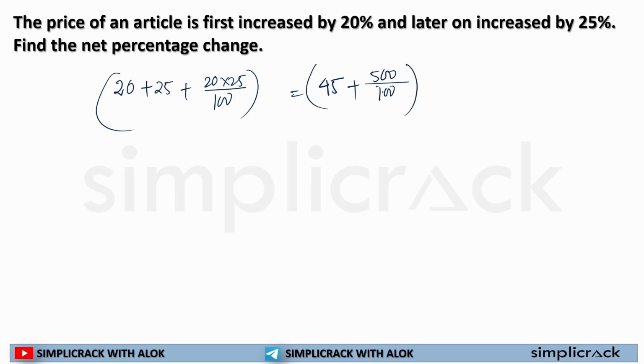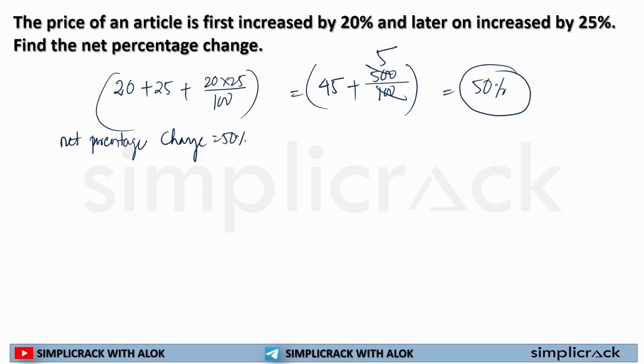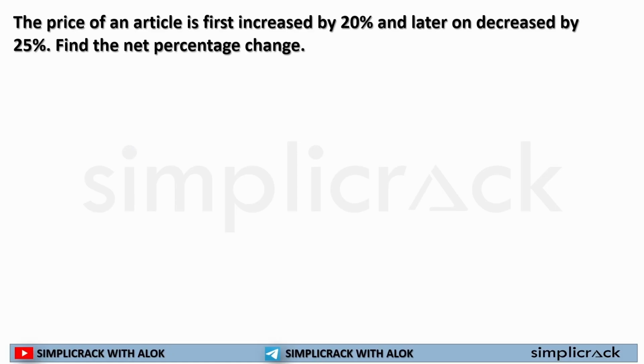Divided by 100, so it will be 500. If I divide 500 by 100, it will be 5. So 45 plus 5 is equal to 50%. So the net percentage change is equal to 50%. Without worrying about anything else, we finally solve this question.